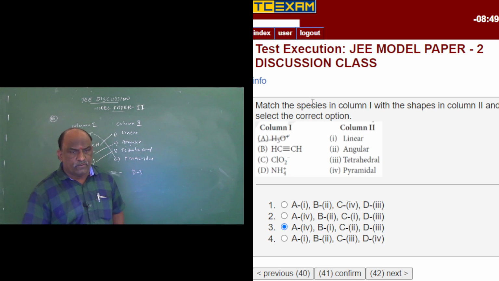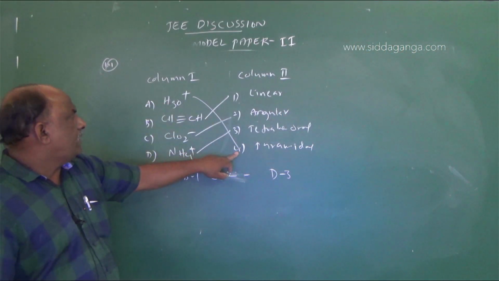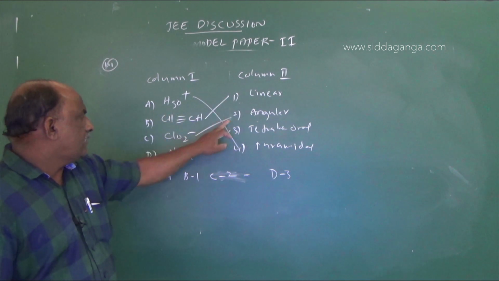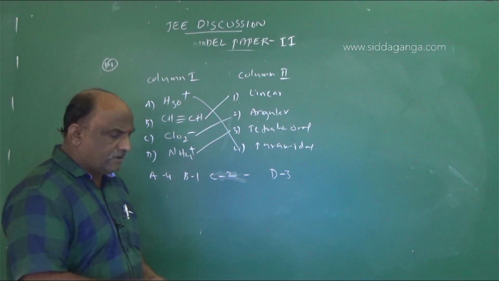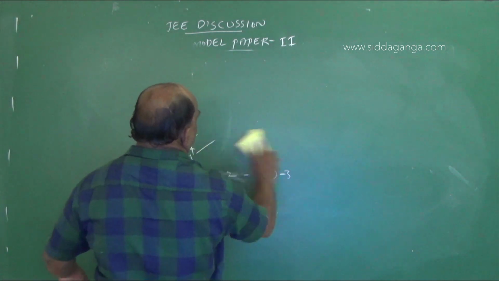A is equal to 4, pyramidal; B is equal to 1, linear; ClO2 minus is angular; and NH4 plus is tetrahedral. Direct question this is. Simply you should go with hydronium ion pyramidal, acetylene linear, ClO2 minus angular, NH4 plus tetrahedral. It is a concept background question. And question number 42.